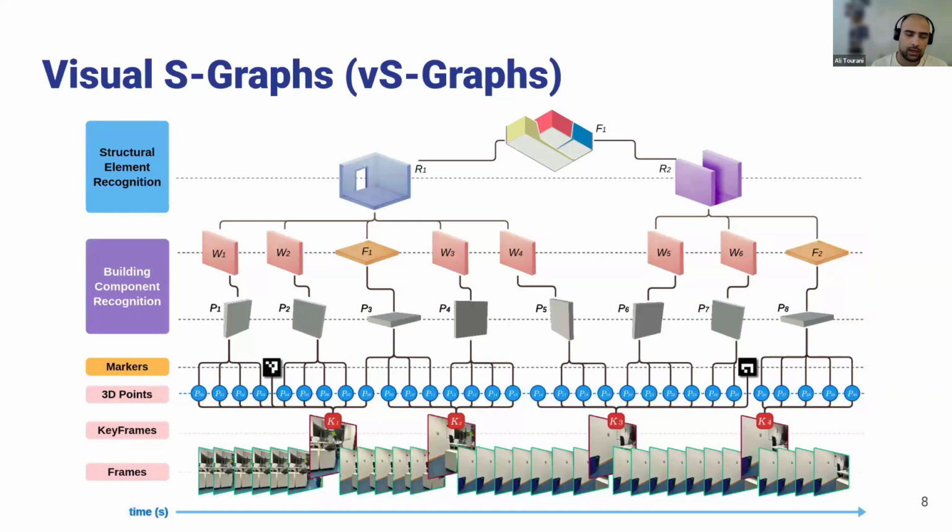Again, using this in another separate thread, we are constantly looking for the detection of higher level semantic entities, including the rooms and floors. And for rooms, we think about the walls facing each other in a closed area, and this can actually lead to the detection of a free space, which is a room. And also we can think about high level labeling, such as separation between the rooms and the corridors, which is also currently supported in vS-Graphs.